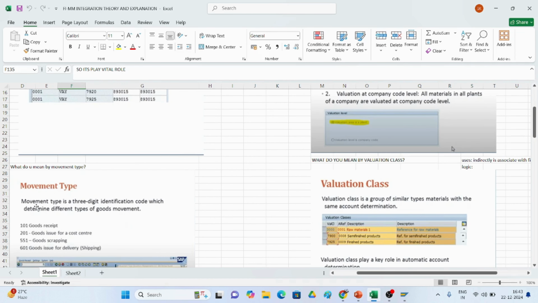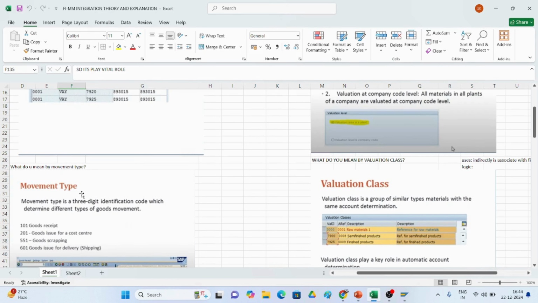If you go and see here, movement types. I have explained the movement types. A movement type is a three-digit identification code which determines the different types of goods movement, how the goods movements will be. For suppose goods receipt is 101, we take it as a goods movement type. If a goods issue for a cost center, we take movement type 201. Stock scrapping is 551 and goods issue for delivery is 601. Like that, many movement types are predefined by SAP, and if anything else is needed, movement types will be created by people.